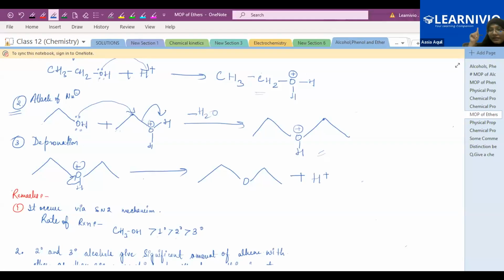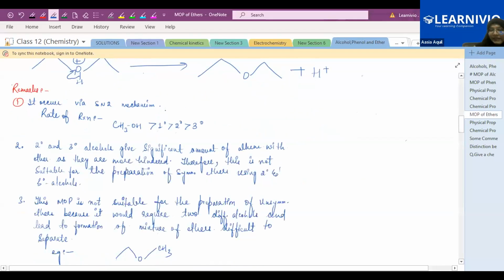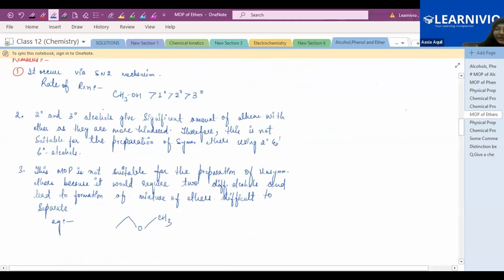SN2 mechanism occurs in a single step, the attack of the nucleophile and the leaving of the leaving group. The leaving group leaves the molecule in a single step. So that's why this reaction occurs via SN2 mechanism. And in an SN2 mechanism, we know very well the rate of reaction will be very fast in methanol, then primary, then secondary, then tertiary. In the tertiary alcohol, the rate of reaction is very slow.